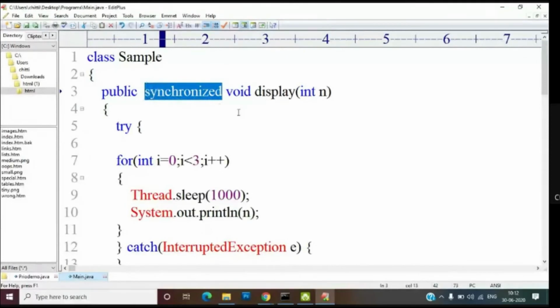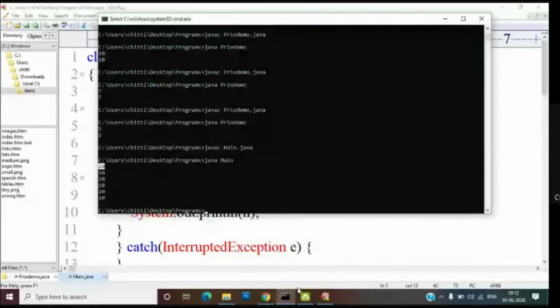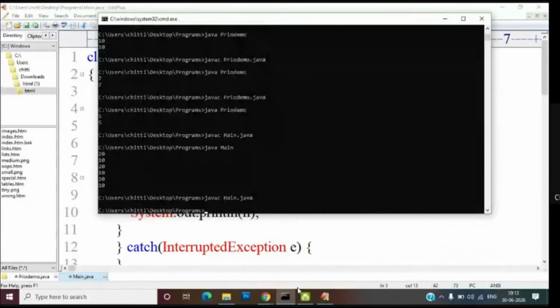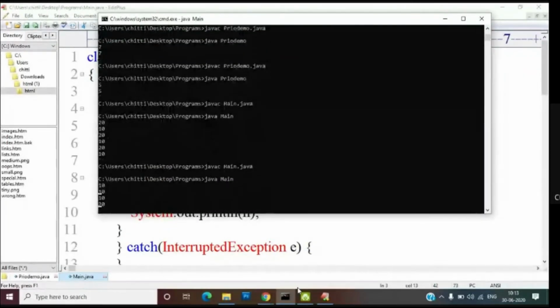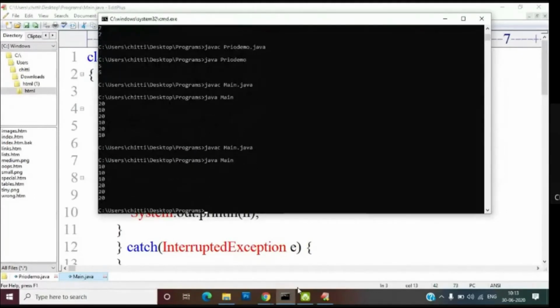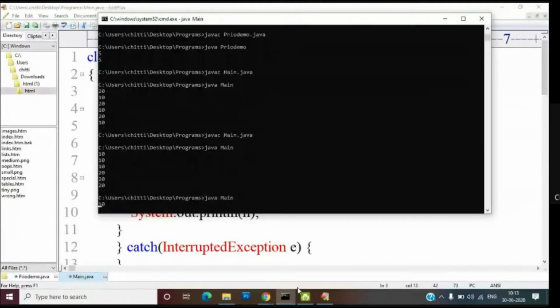Synchronized is a keyword which you can place before the method definition. So now you can see the difference. First 10 only comes. Any number of times I execute, output does not change.